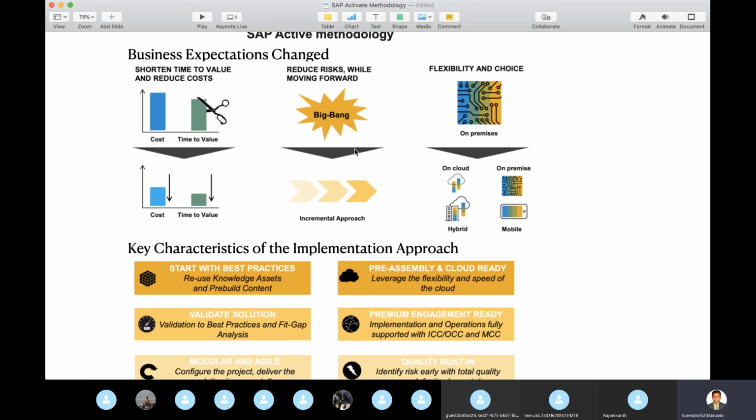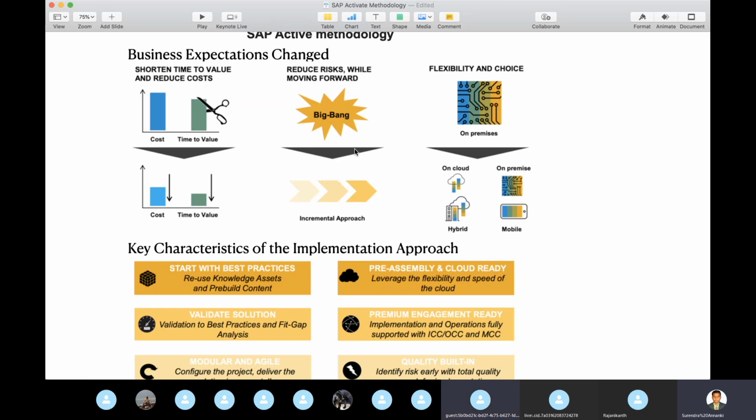The other one you are going to use is engagement ready, which is premium engagement based on the packages, the implementation packages. Based on the client discussion, it's ready which solution you are going to deploy. And the last is what the client will expect: what is the quality, what is the risk, what are the advantages. This is the main thing we'll look at. This is called the big bang.